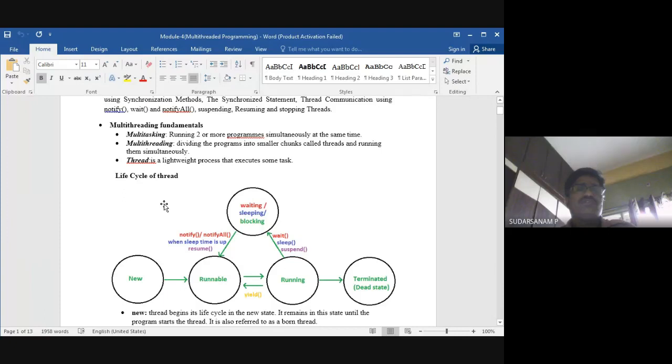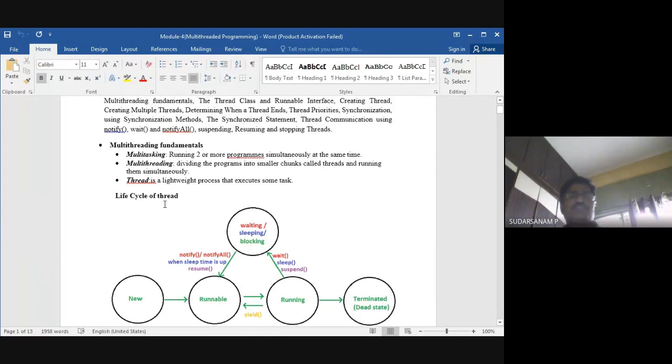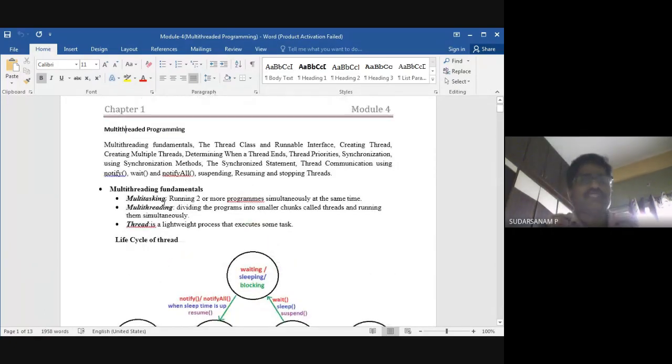Now let us see multi-thread programming. Multi-thread programming fundamentals is divided into three topics: multitasking, multi-threading, and the thread. Multitasking is nothing but running more than two tasks or programs at a time. The system will be doing multitasking, which is the operating system's job, which I hope you have already learned.